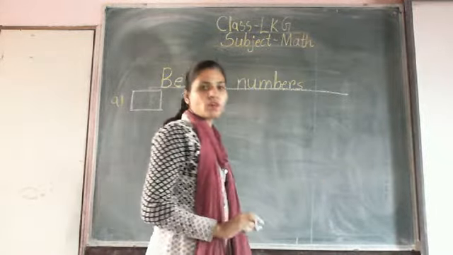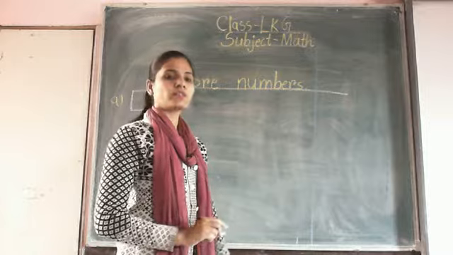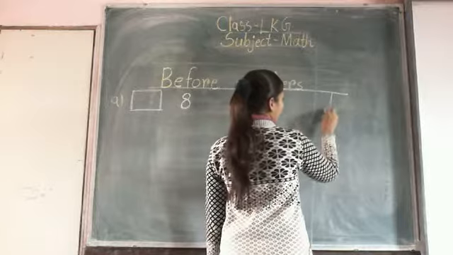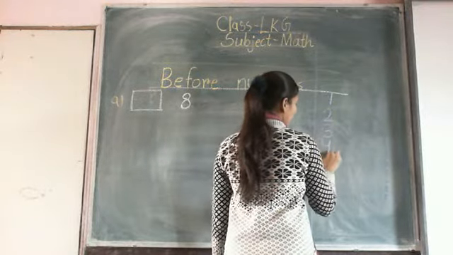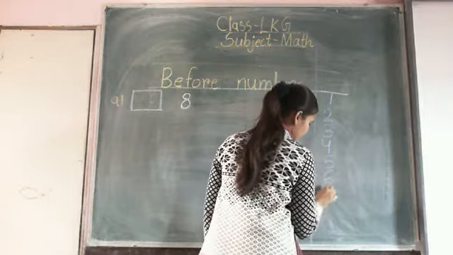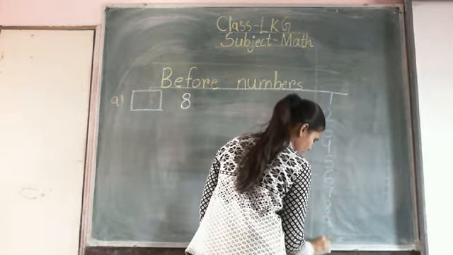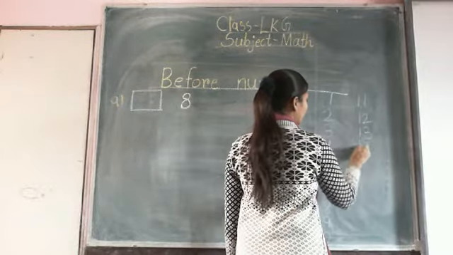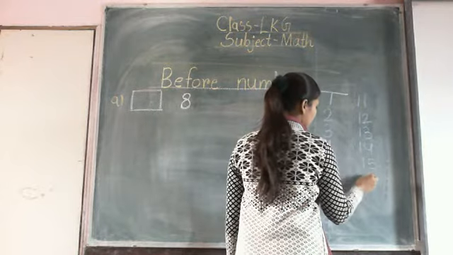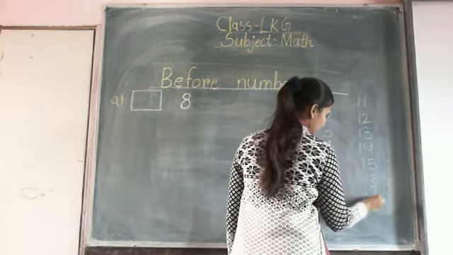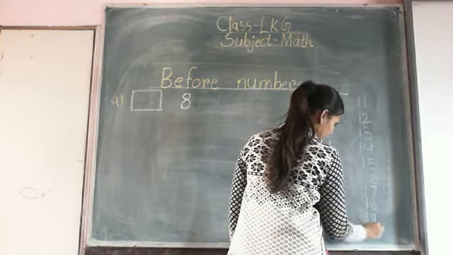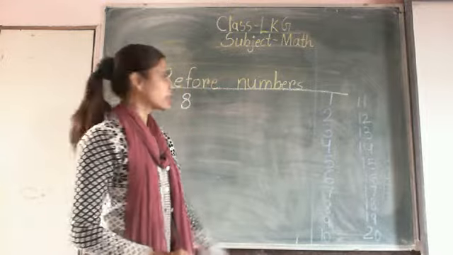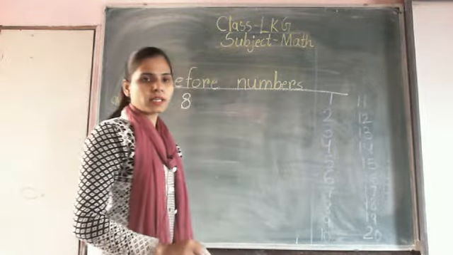Write counting from 1 to 20, then write the before numbers. So what is the counting? 1, 2, 3, 4, 5, 6, 7, 8, 9 and 10. Here 11, 12, 13, 14, 15, 16, 17, 18, 19 and 20. Like this you write all the numbers on the side of your notebook and write the before number.